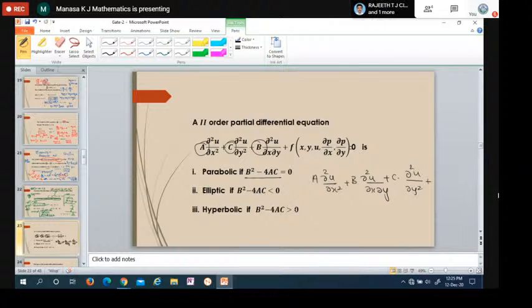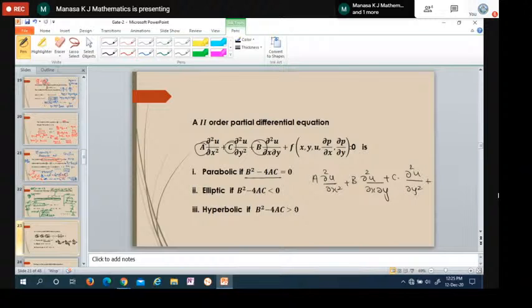Here is a GATE problem, a previous year question paper. The type of the PDE is given like this. We have to show whether it is elliptic, parabolic, hyperbolic, or none of these. So it is based on the previous one. We have to find out AC minus B square. This is what we have to check now.